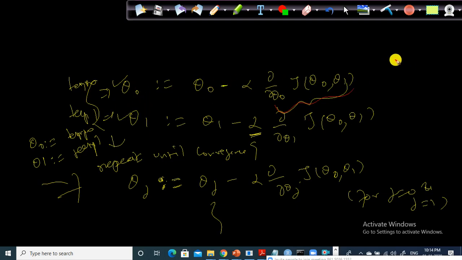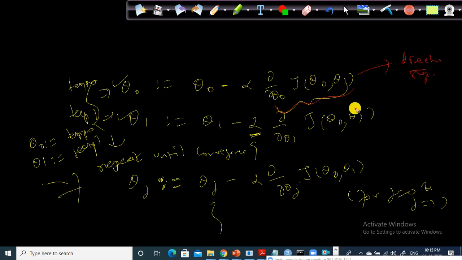Simple. You need to know both the direction as well as the step size, right? The direction is given by this one, and the step size is given by this equation. For each and every step, what step size should I use? Can I use 1 feet or half feet or quarter feet? That will be determined by keep updating this parameter.